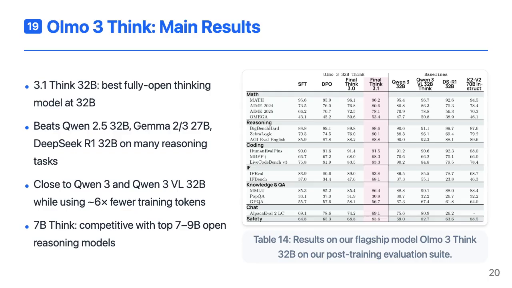It's the strongest fully open thinking model at its scale, outperforming Qwen 2.5 32B Instruct, Gemma 2 and 3 at 27B, DeepSeek R1 32B, and various distilled Qwen models on math, reasoning, coding, and instruction following benchmarks. It also comes close to Qwen 3 and Qwen 3 VL 32B, despite being trained on roughly 6 times fewer tokens. At 7B, Olmo 3 Think is competitive with leading open reasoning models like OpenThinker and Nemotron Nano 9B, and substantially ahead of many earlier 7B scale thinking models.